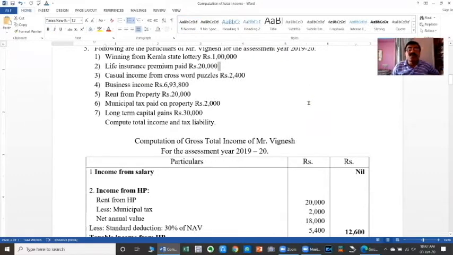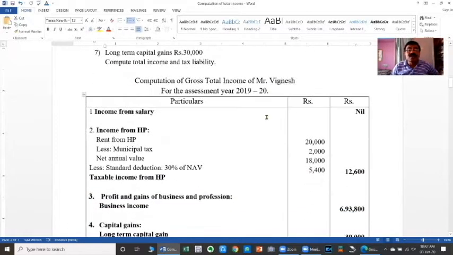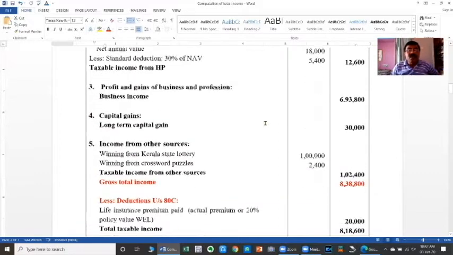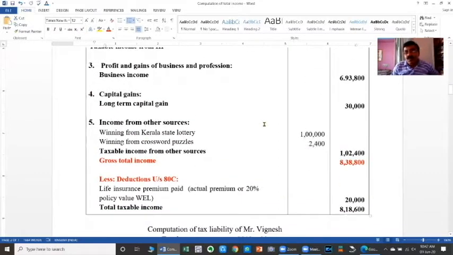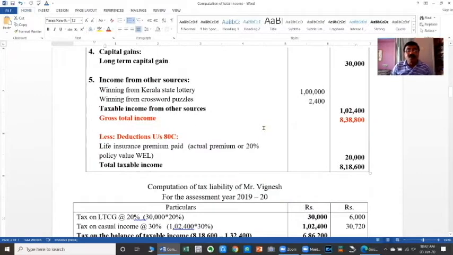The life insurance premium on the own life of the assessee, on the life of the spouse, or on the life of the family members is allowed as a deduction under section 80C to the extent of 20% of the policy value, or 20% of the assured value, or actual premium paid, whichever is less. So here the policy value is not given, therefore we have to assume that the premium paid itself is eligible for deduction, that is 20,000.